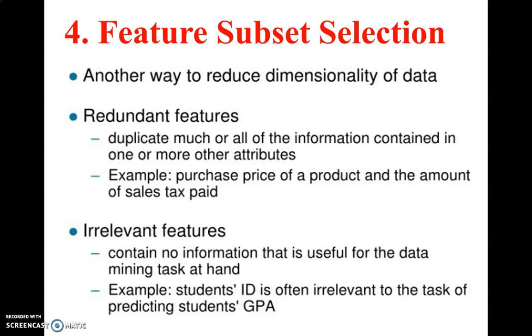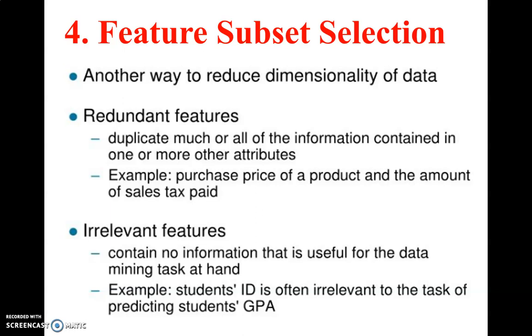It is also a dimensionality reduction technique in the data mining process where the size of data is reduced. Your data set may have a large number of attributes, but only some of those attributes might be irrelevant or redundant.